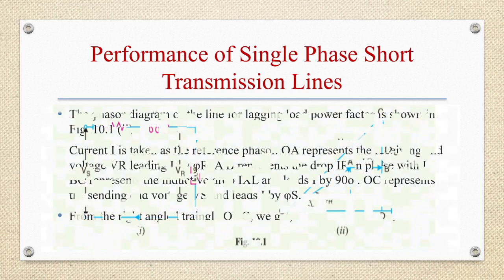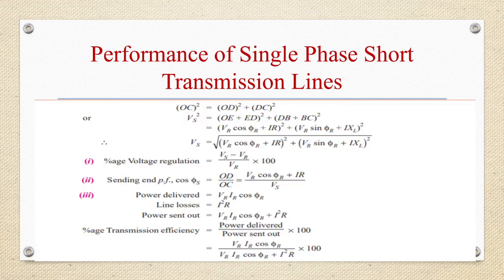Substituting all these values, VS square is equal to (OE plus ED) square plus (DB plus BC) square. OE is VR cos phi r, ED is IR, DB is VR sin phi r, BC is IXL, and Vs will be equal to the root of (VR cos phi r plus IR) whole square plus (VR sin phi r plus IXL) whole square.